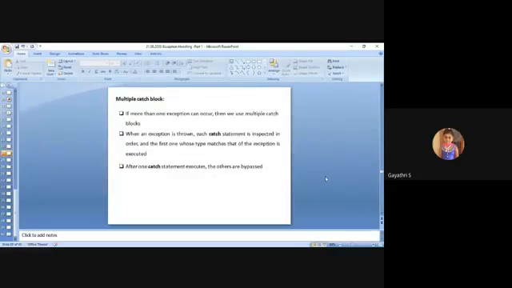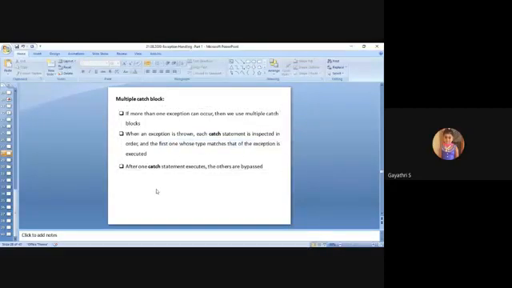Next, multiple catch blocks. If more than one exception can occur, then we use multiple catch blocks. When an exception is thrown, each catch statement is inspected in order. It will come to the first catch block; if it is not suitable, it moves to the second one. The first one whose type matches that of the exception is executed. Whichever matches first, that statement is executed.